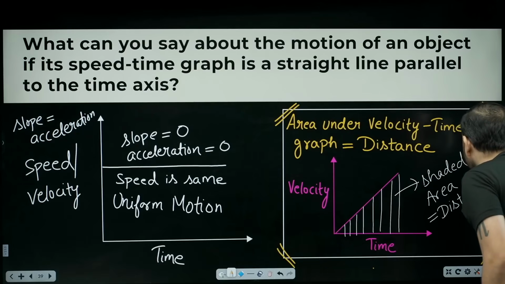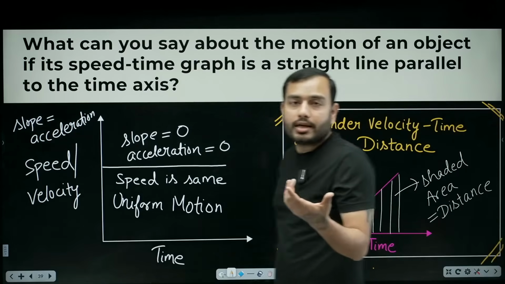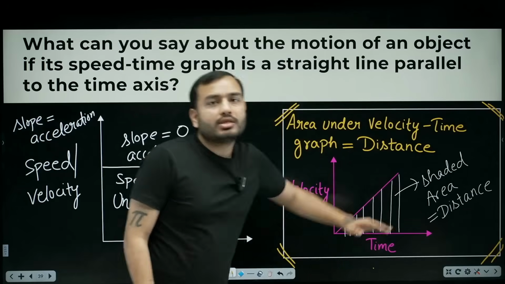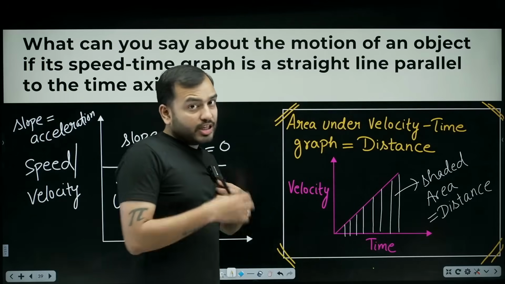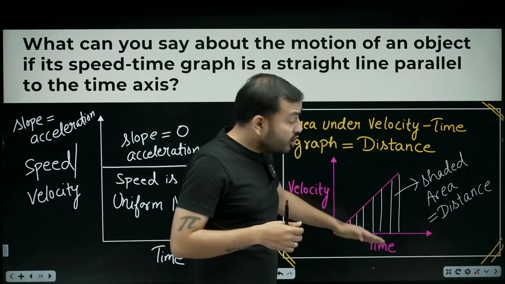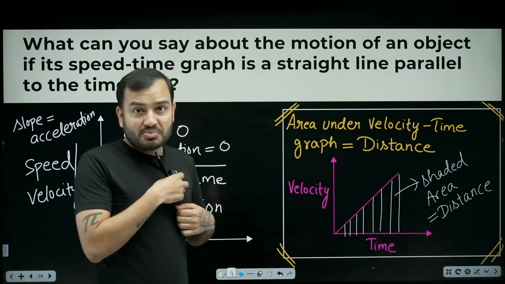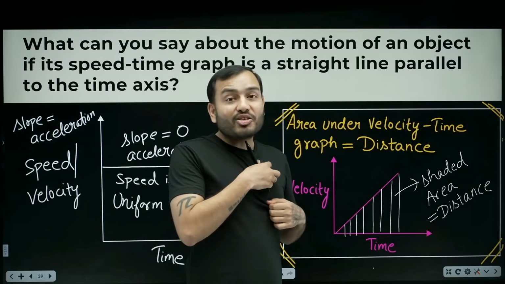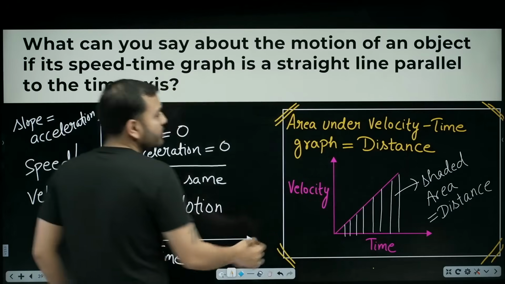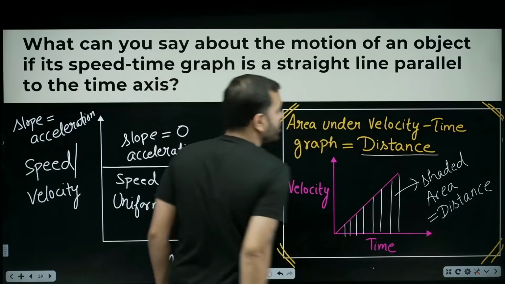So many times they will give you a velocity time graph and ask you distance. How will you calculate it? The shaded area under the velocity time graph. Okay. And if they ask displacement, then it becomes tricky. Then the area above is added and the area below is subtracted. Many times an area is also formed below. So if displacement is asked, then add the upper area and subtract the lower area. But in your syllabus, what do they usually ask? Generally, they ask for distance.